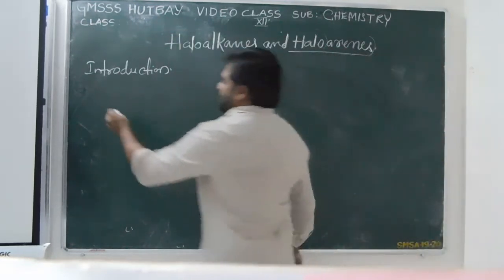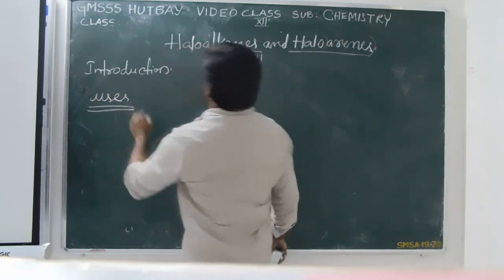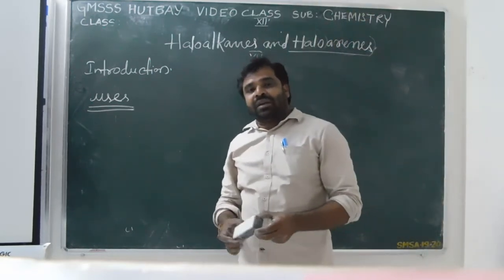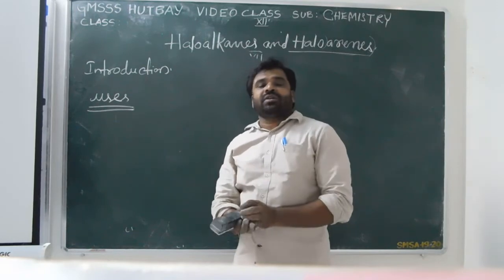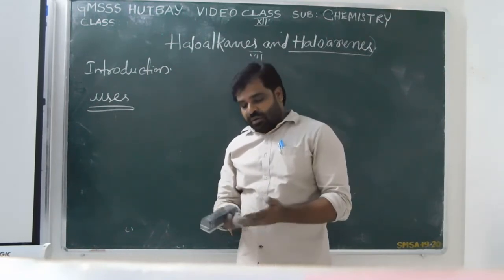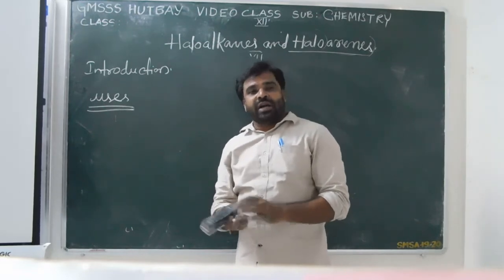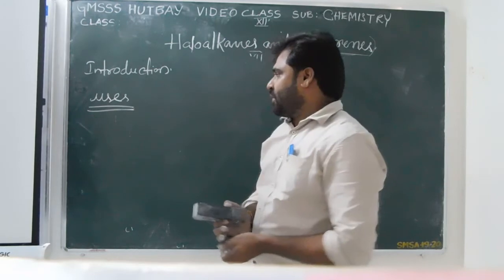Now the uses of halogen compounds. The halogen containing organic compounds occur in nature. These are medicinally useful. Naturally a lot of them are found, and they are medicinally useful.